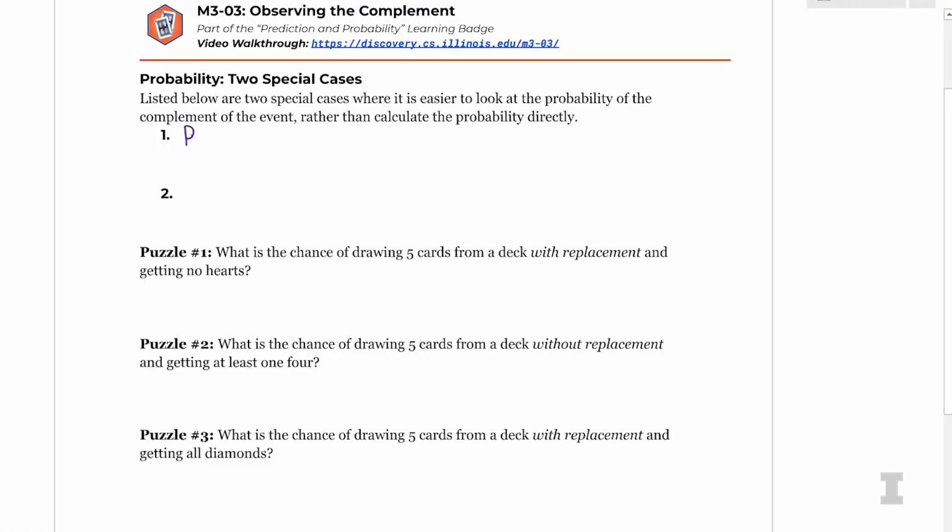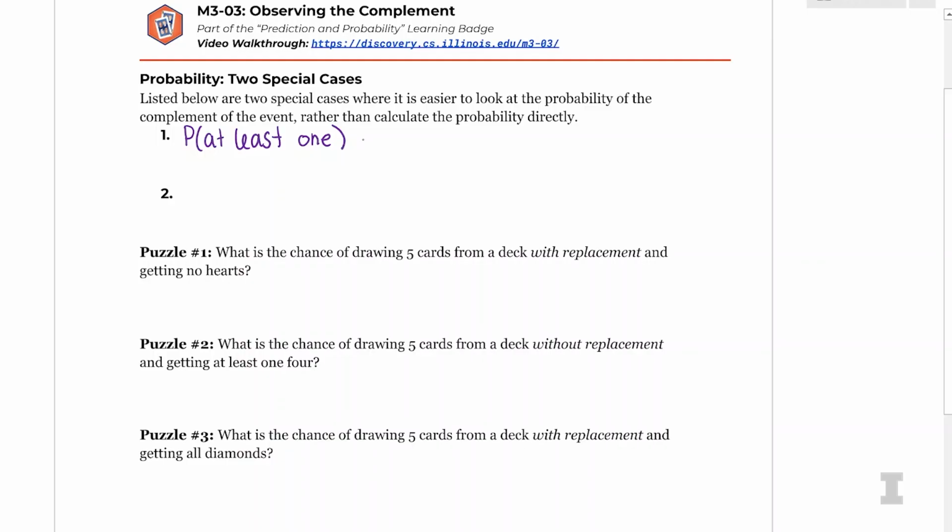So there's two cases that I definitely think this is easier for. And the first one is if we're looking at the probability of at least one of something. So I'm going to list the rules and then explain why we use them with our puzzles. The probability of at least one something, the complement is going to be 1 minus. And if I think about the opposite chance of at least one, it's actually the probability of none. So none and at least one are complements, and more on that in a minute.